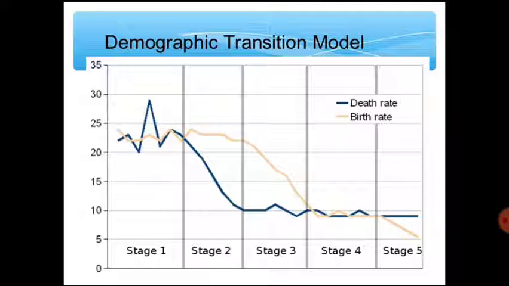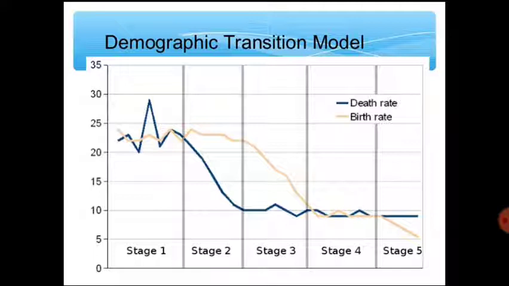In the fourth stage, the birth rate and the death rate are both quite low, so the population is stable. In the fifth stage, the birth rate is exceptionally low and the death rate is also low, so the population is decreasing.